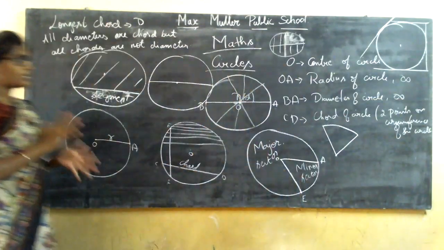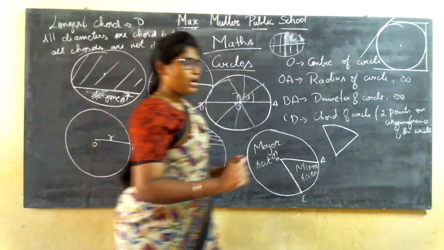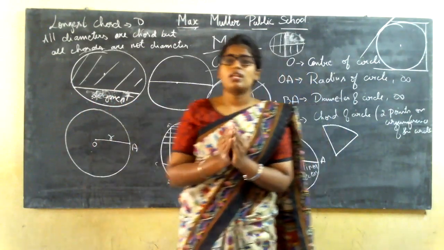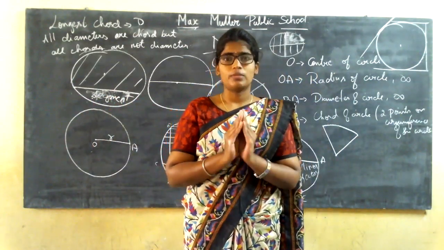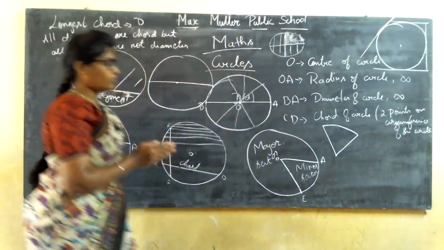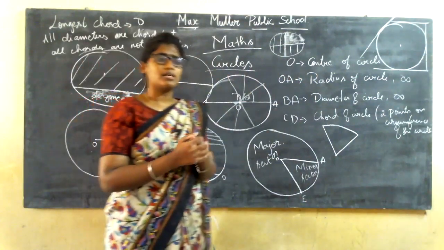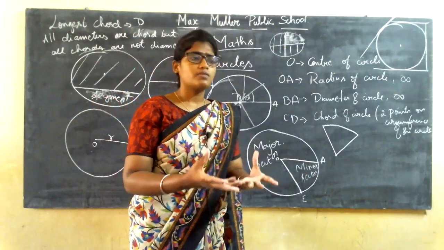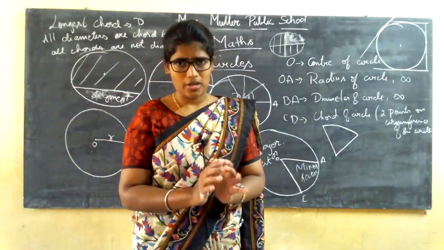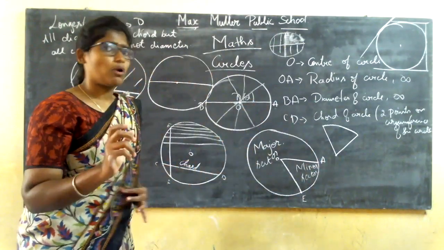Let me revise everything we have done today. We learnt about the circle. What is the circle? It is a collection of points which make a closed loop. Then only you can say it is a circle. Clear? This definition does not contain any center of curvature, center of circle, or radius. It says it is a closed loop, a collection of points. Clear?